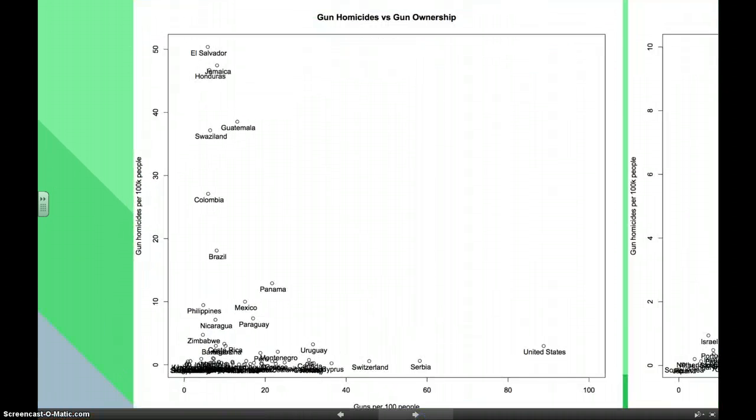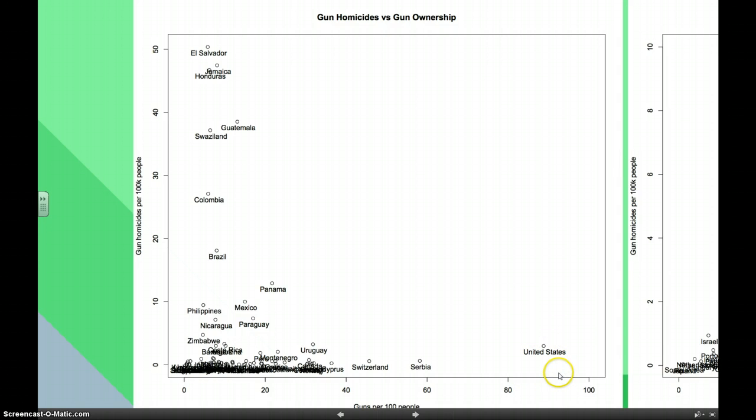So this first one, this side shows gun homicides per 100,000 people. So how many people were killed with guns in each of these countries. This shows how many guns people own per 100 people. So you see over here that the United States, in this array of countries, has the most guns per 100 people.